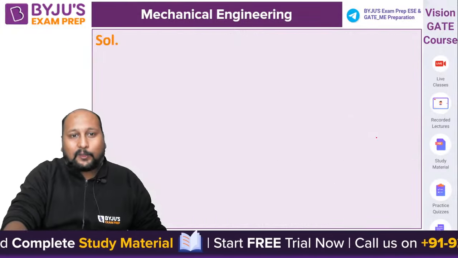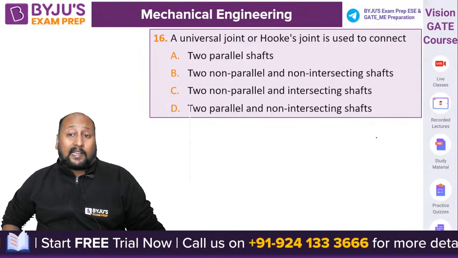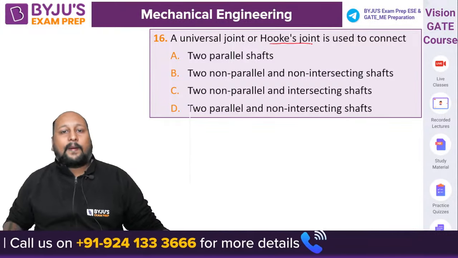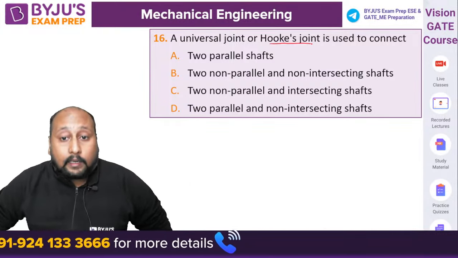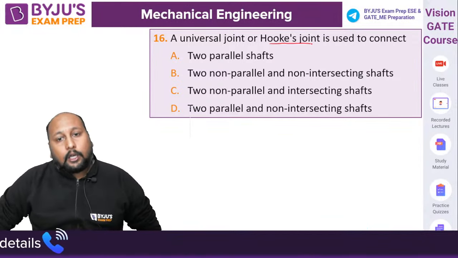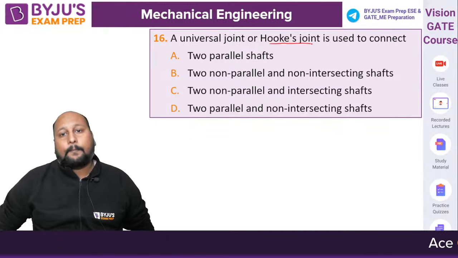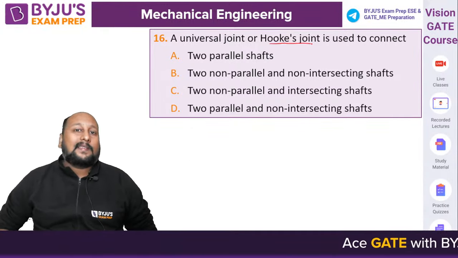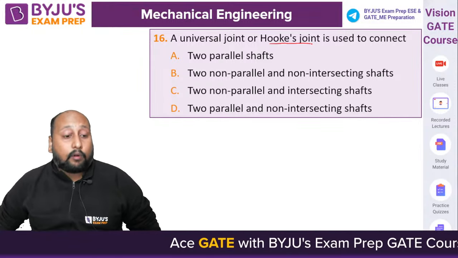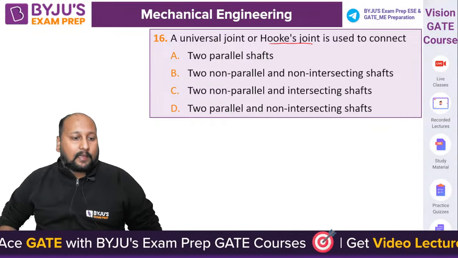Okay, next question. From the theory of machines, a universal joint or a Hooke's joint is used to connect. Where are we using the universal or Hooke's joint? A, two parallel shafts; B, two non-parallel and non-intersecting shafts; C, two non-parallel and intersecting shafts; D, two parallel and non-intersecting shafts. Which of the following is basically used to connect two shafts using a Hooke's joint? A, B, C or D? Let's see who's going to give me the answer.